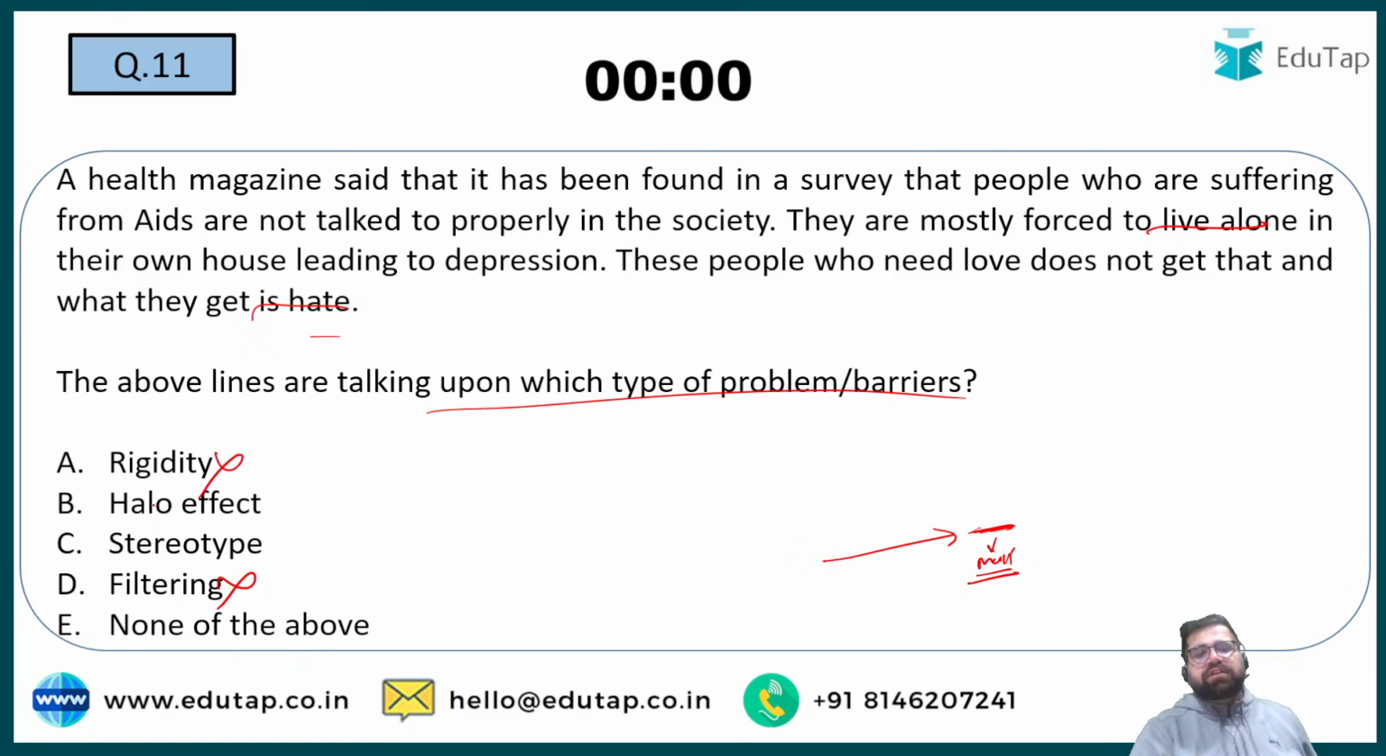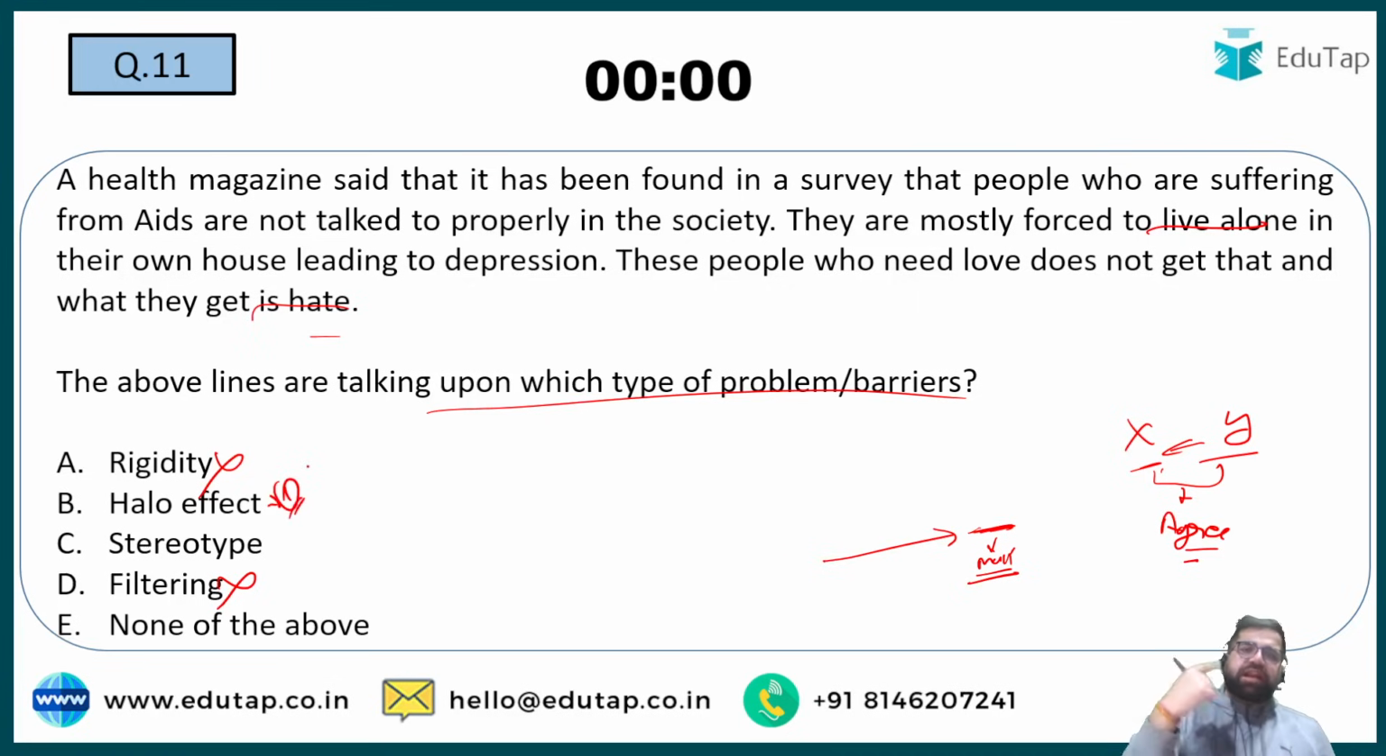Rigidity can also not be the correct one, because rigidity means that you will not accept somebody else's views. For example, theory X and theory Y, they both are kind of rigid in nature. They won't agree to each other because their mental set is totally different. Halo and horn effect are a different ball game altogether. Based on one particular quality, you try to judge the entire person. So you are left with option number C, which is stereotyping.